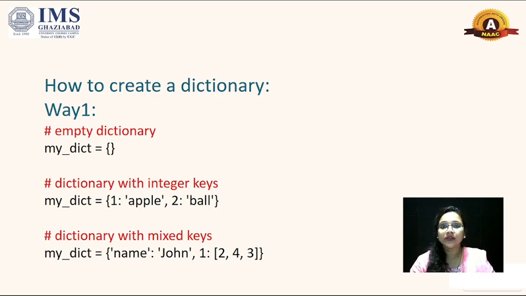If you want to create a dictionary with mixed keys, as an example here, name is John and 1 is a key that has values 2, 4 and 3. This means a dictionary can also contain a list as a value.